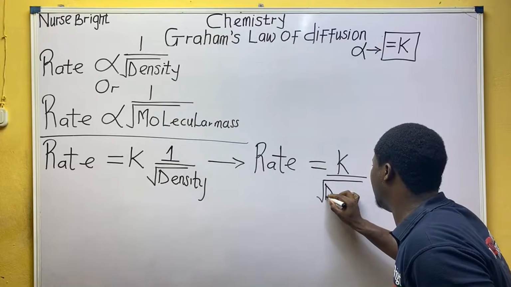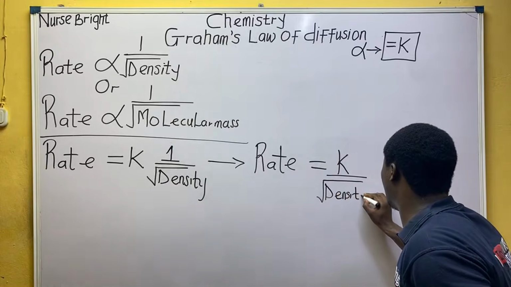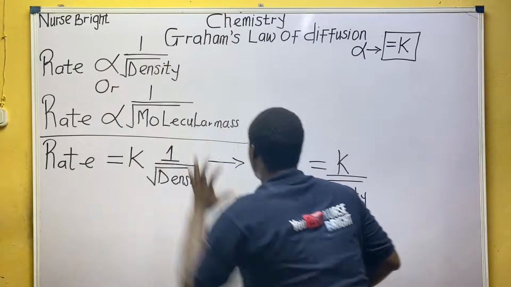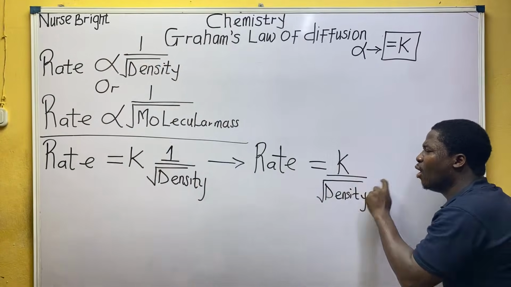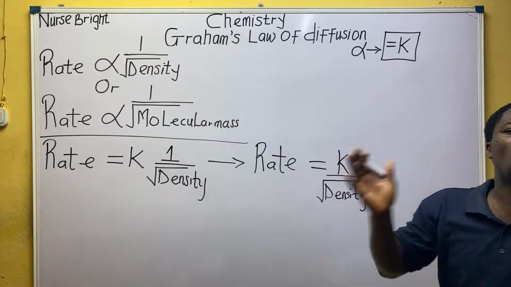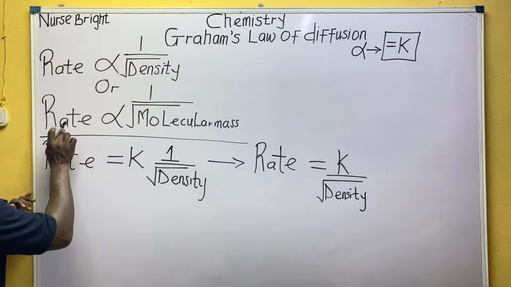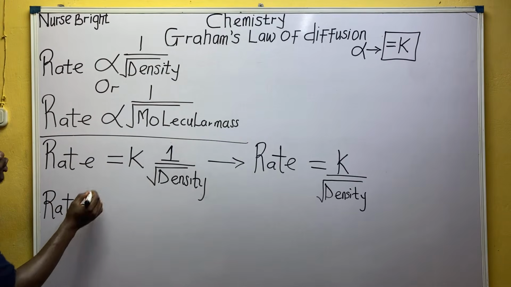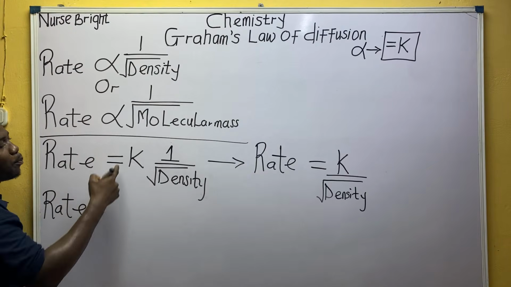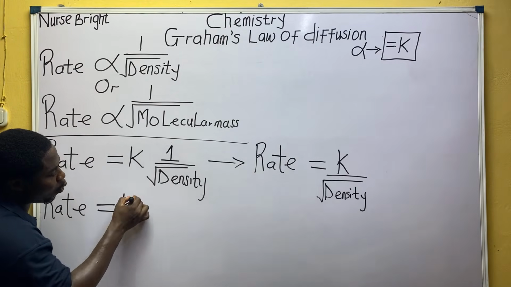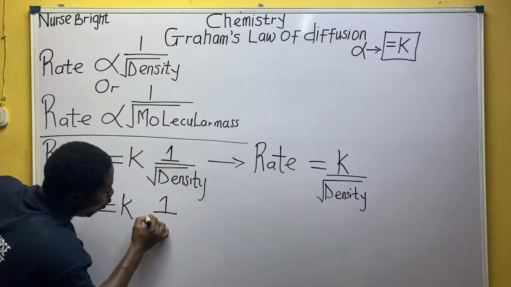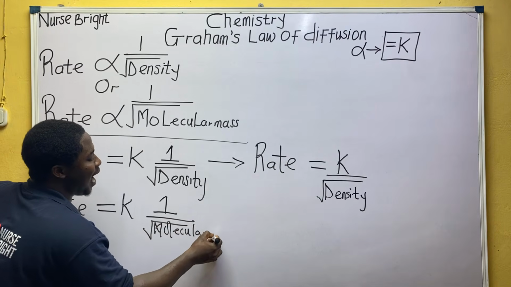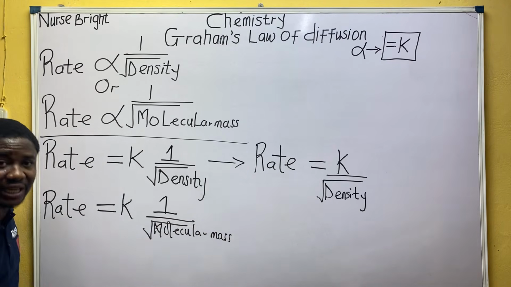Are you following me, everybody? Please pay attention. So you can see what we've been able to establish from this: rate is equal to K over root of density. It is not hard, everybody. Let's do the same for the one that is down. Rate of diffusion of the gas, removing the proportionality sign, putting equal to K, and here becomes 1 over root of what, everybody? Molecular mass. Because there is a jump question on this.